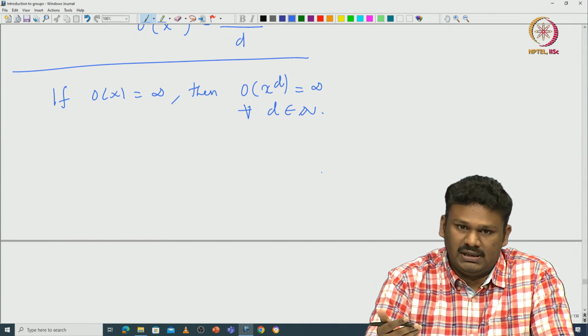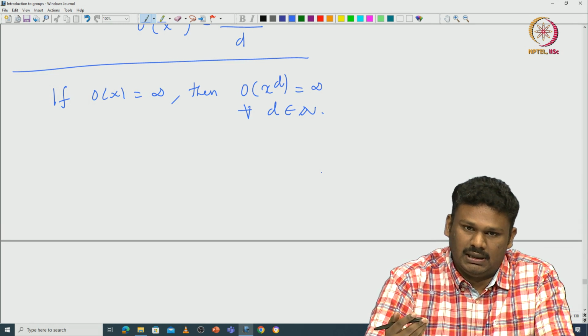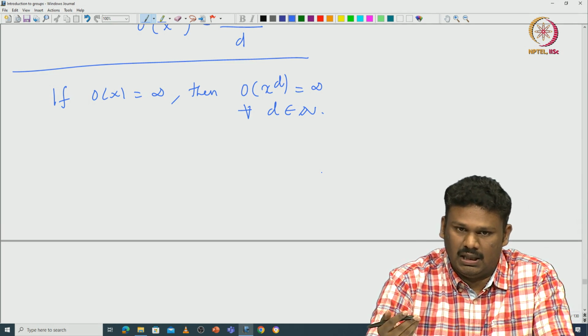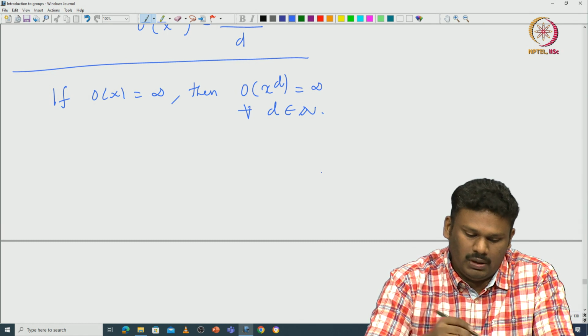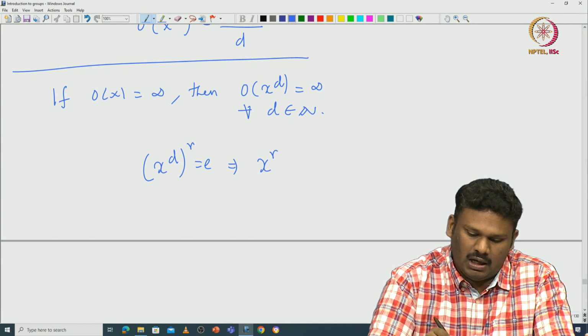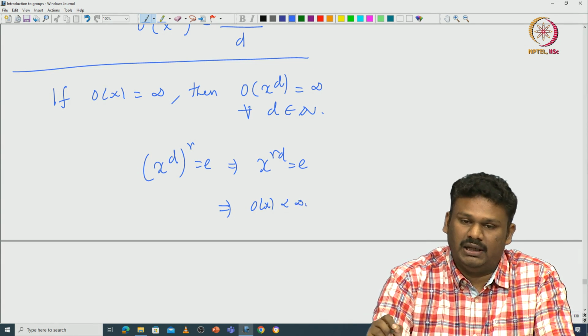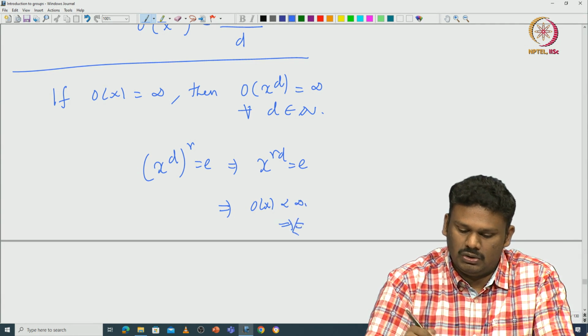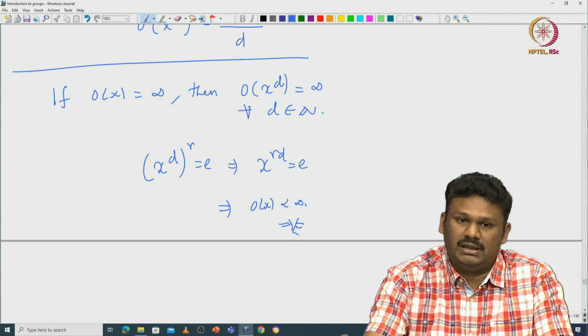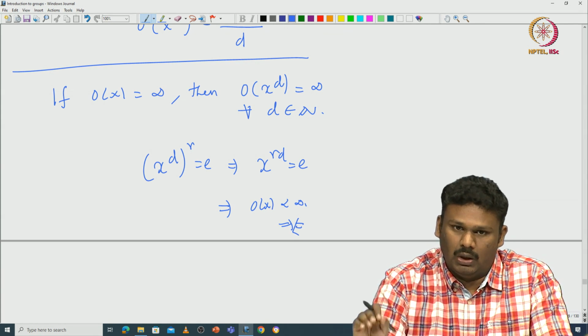If it is finite, then there exists r such that x to the power d, to the power r, is the identity. That would imply that x to the power rd is the identity, so the order of x is also finite, but that gives a contradiction. So that proves that if the order of x is infinity, then the order of x to the power d must be infinity for all powers.